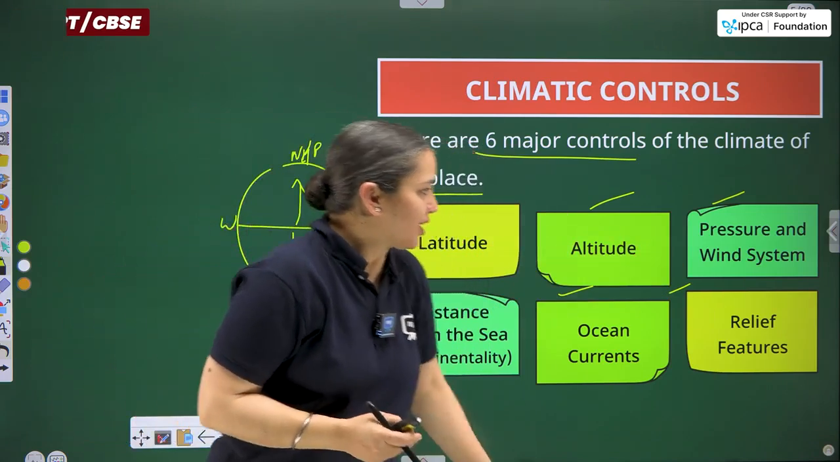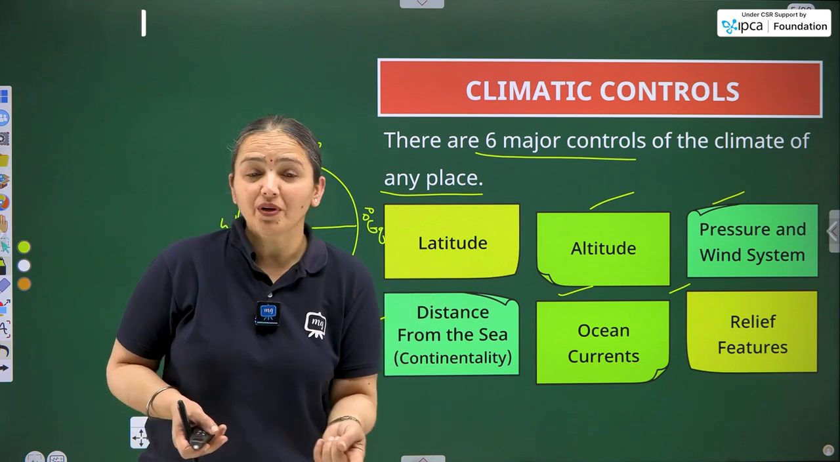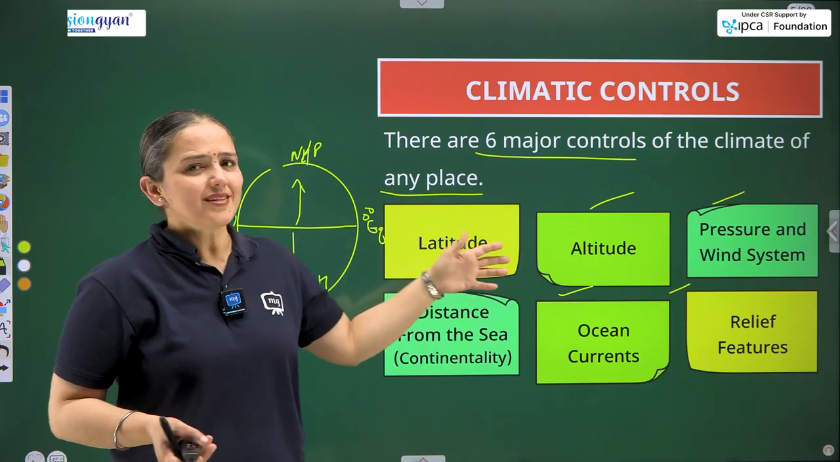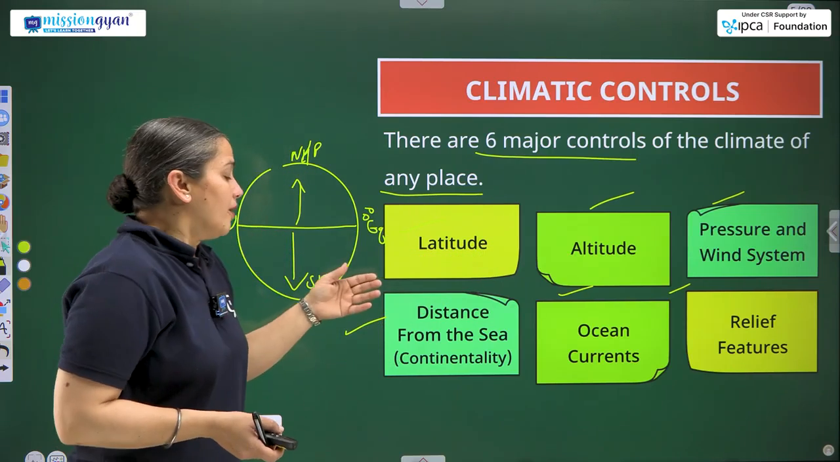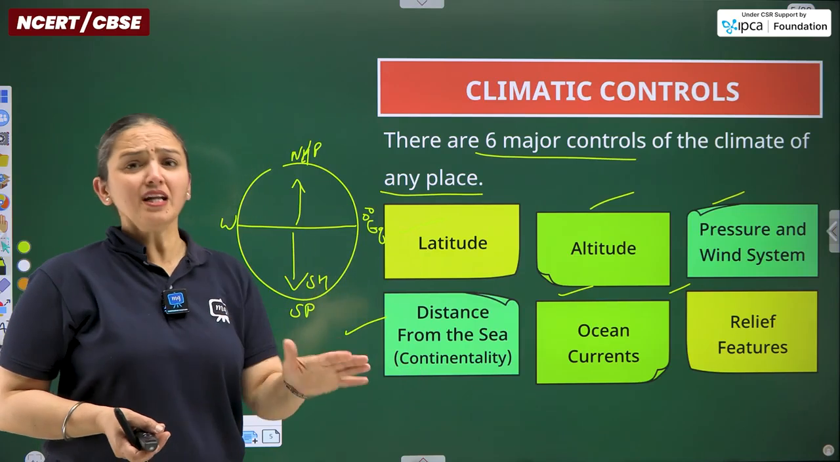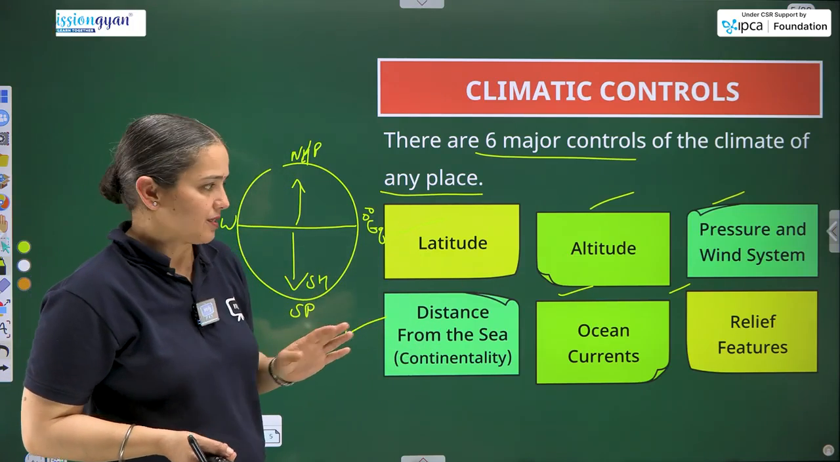Talking about pressure and winds, the more the temperature, the less the pressure, and the winds are lesser. Simple. Again, these are formulas that have to be learned. The more the distance from the sea of any place, the more will be the temperature of that place.